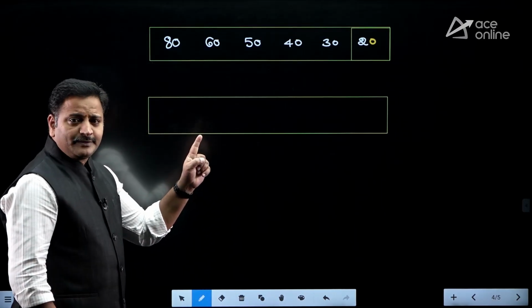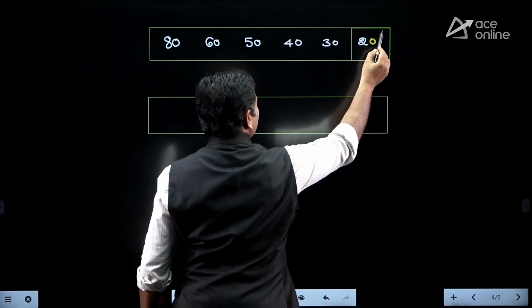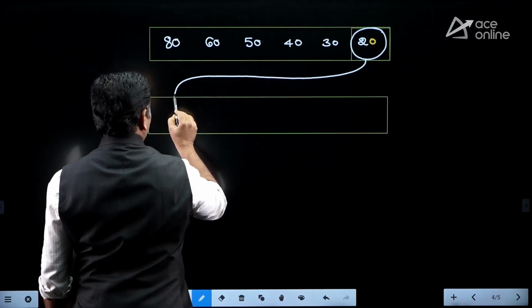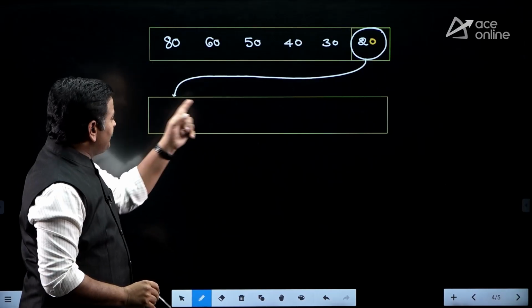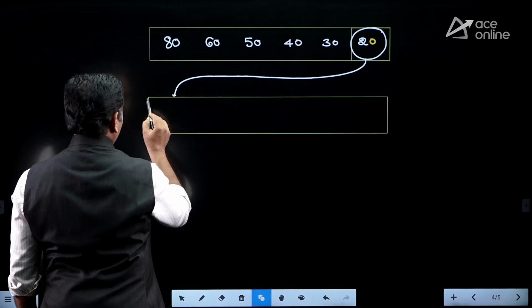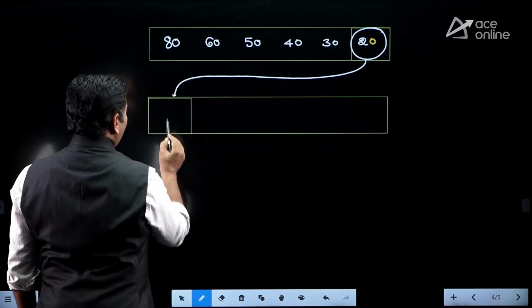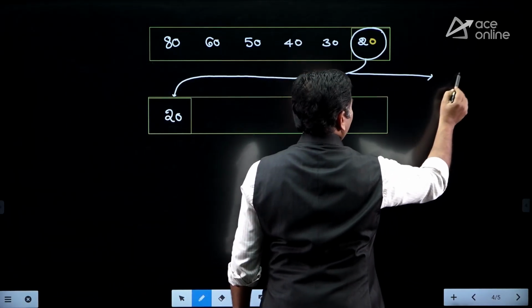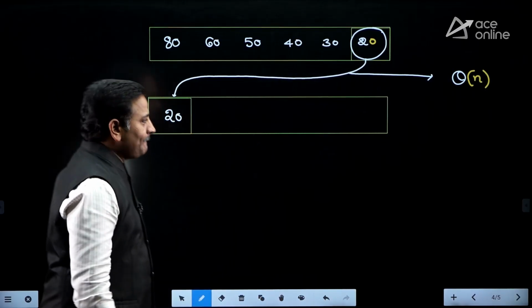After selecting the last element as pivot element, you can apply the partitioning algorithm. The partitioning algorithm's responsibility is placing this pivot element in the proper place, like this. Because array elements are in descending order, the last element must be in the first place, right, friends? If you want to arrange them in ascending order. So for placing that element in the proper place, we use the partitioning algorithm. The partitioning algorithm will take time theta of n.